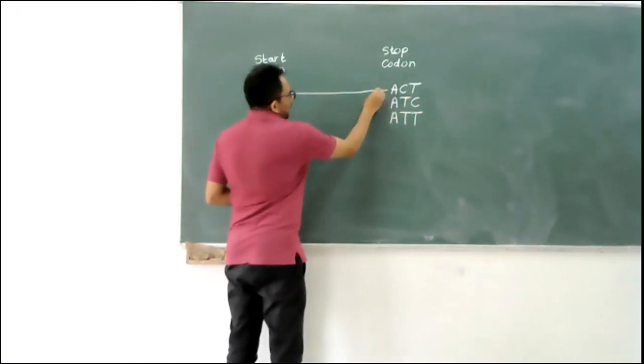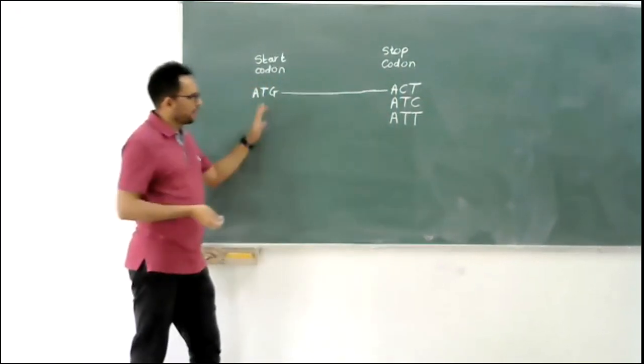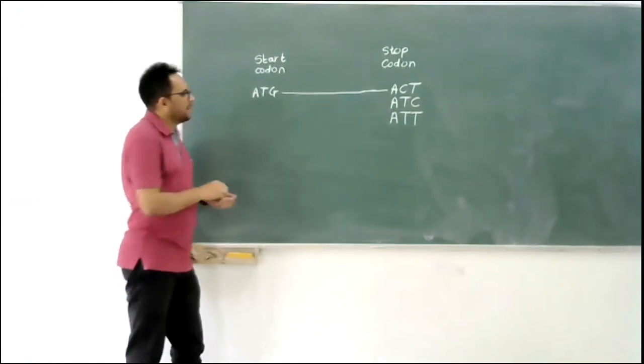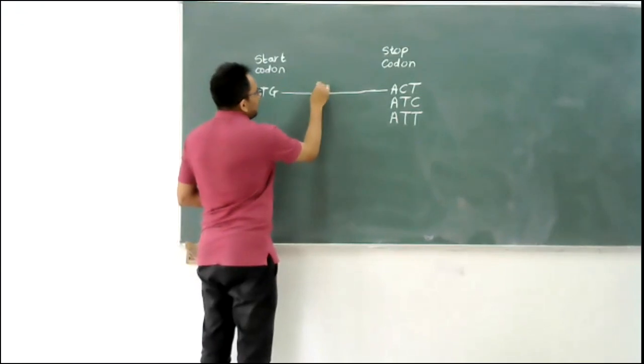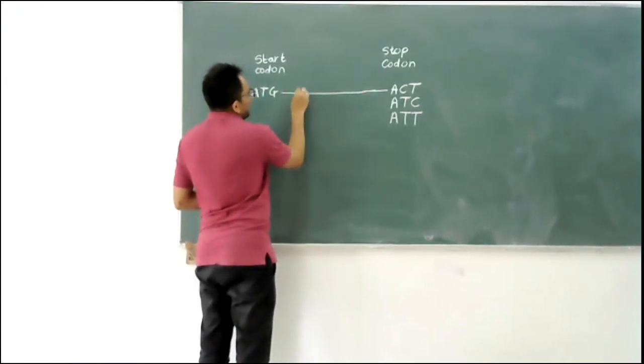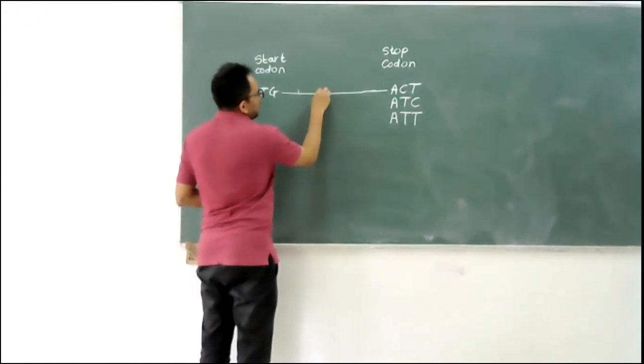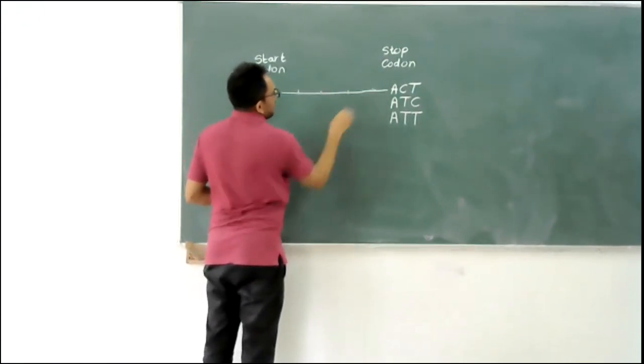So this whole thing is one gene, right? Now what happens is, let's say at the center there is a sequence, and I am drawing this as 3, 3, 3, 3.